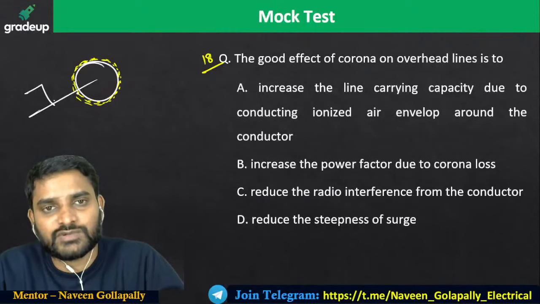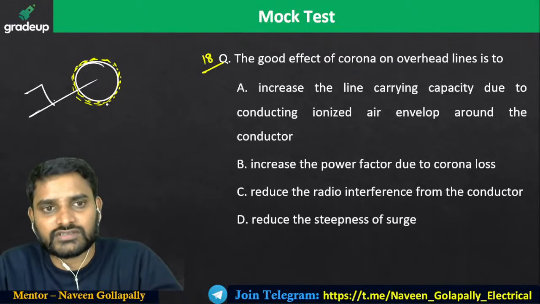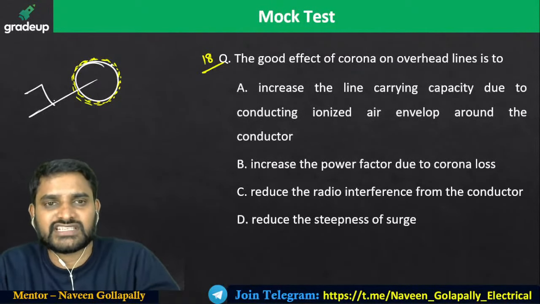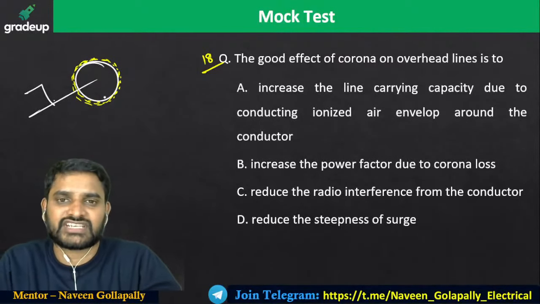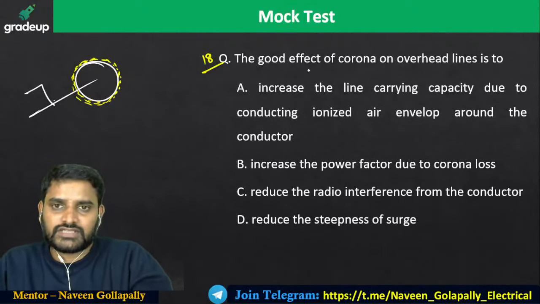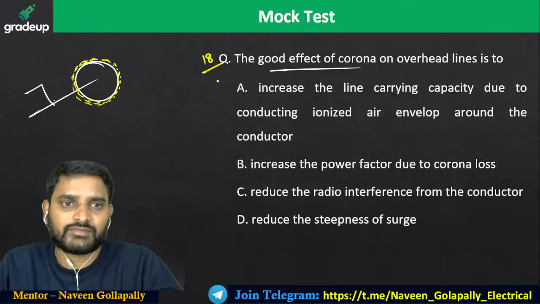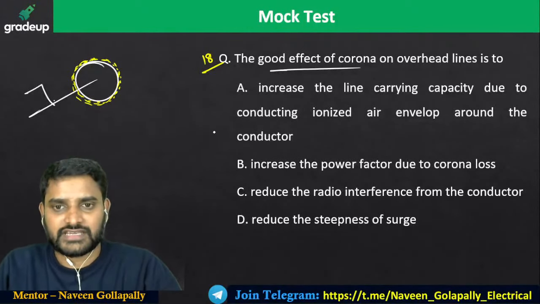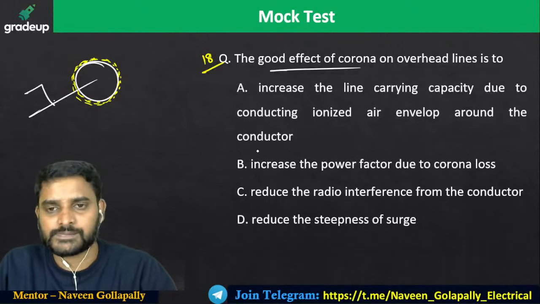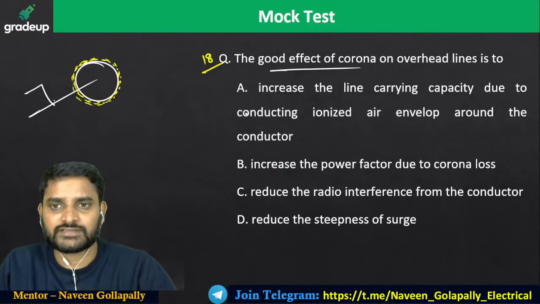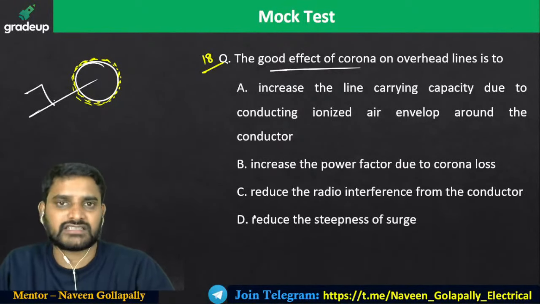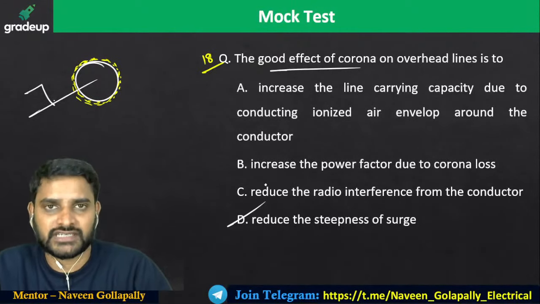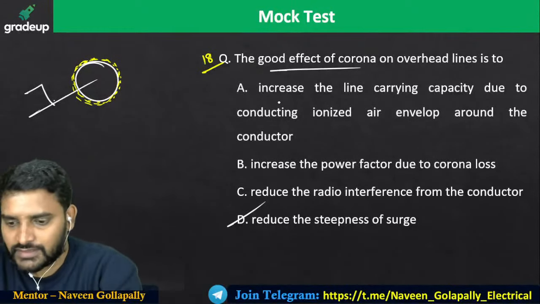Without this bluish layer, you can have more effect. With the bluish layer, you have less effect. So it is acting like a protecting cover. So that is a good effect. The rest is going to be power loss and all those things; bad effects are there. What is the good effect? The surge impact on the power transmission line is reduced.